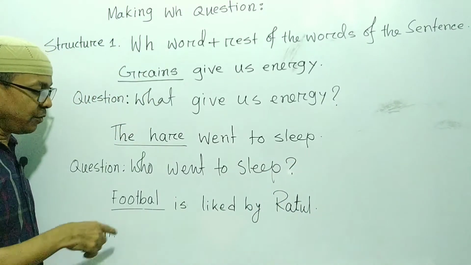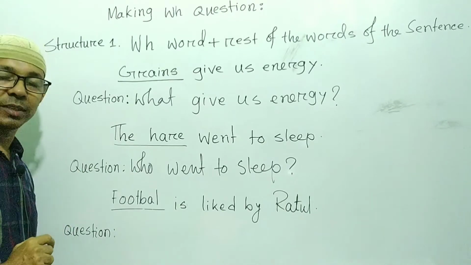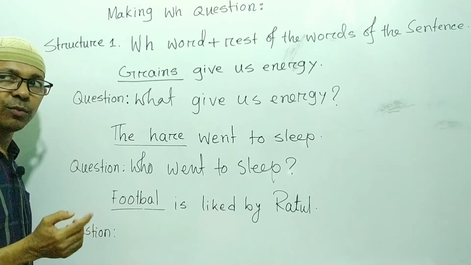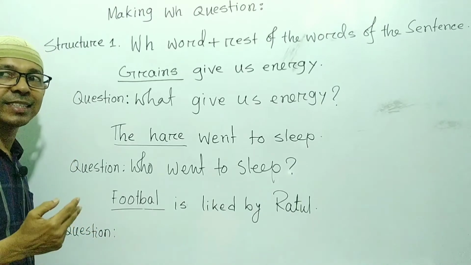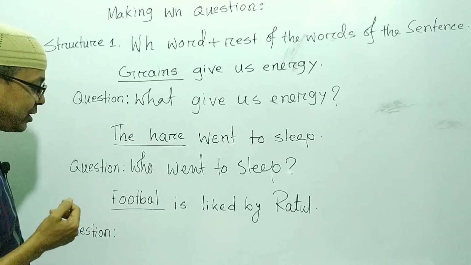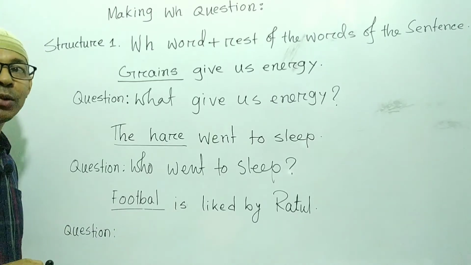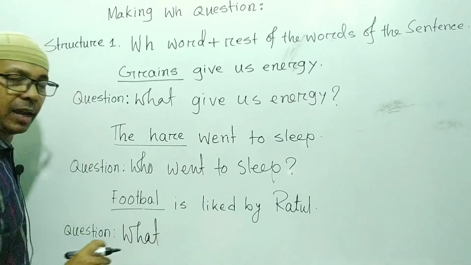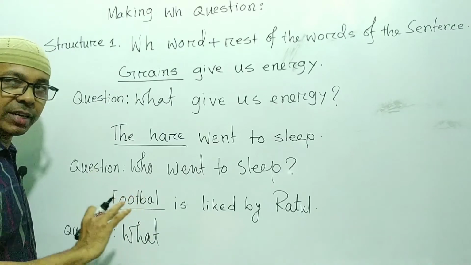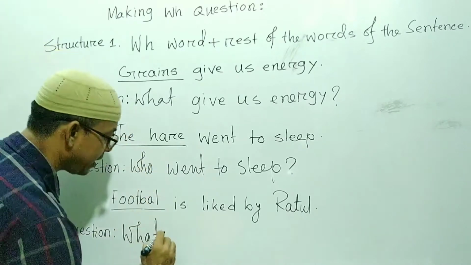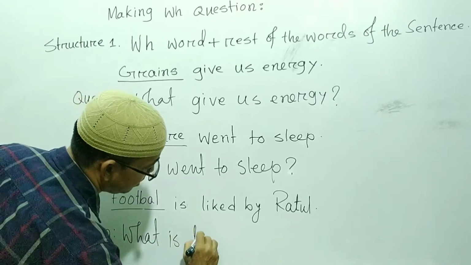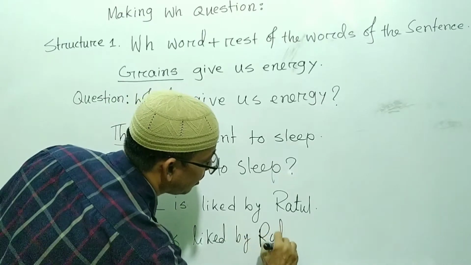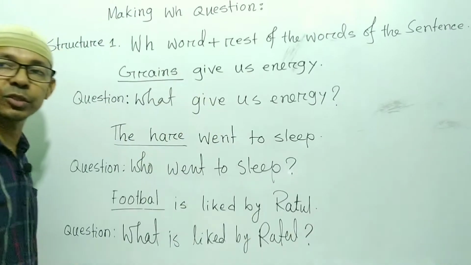Third one, football is liked by Rahul. Here look at the underlined word football, and what does the underlined word indicate? Yes, it's the name of a sport. So my dear student, WH word will be what. Right here, what. And the rest of the words of the sentence will be written: is liked by Rahul, and a question mark should be given.